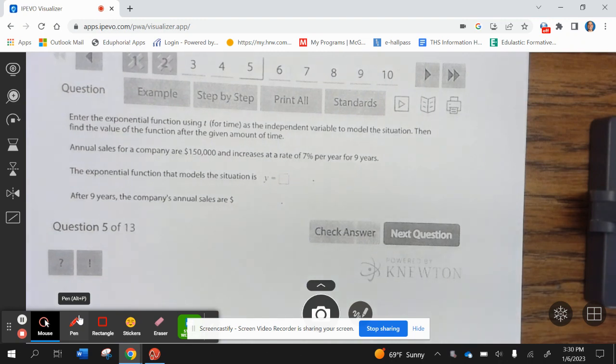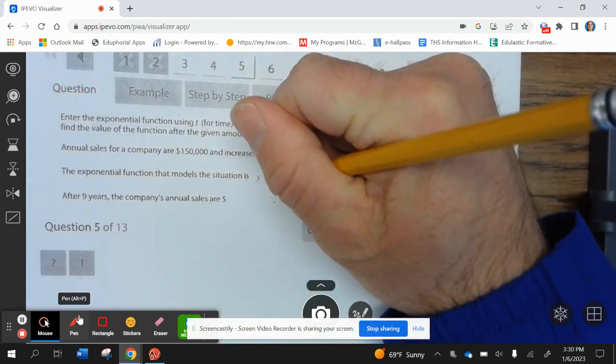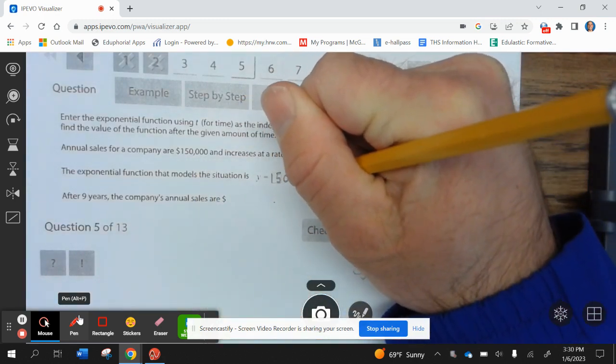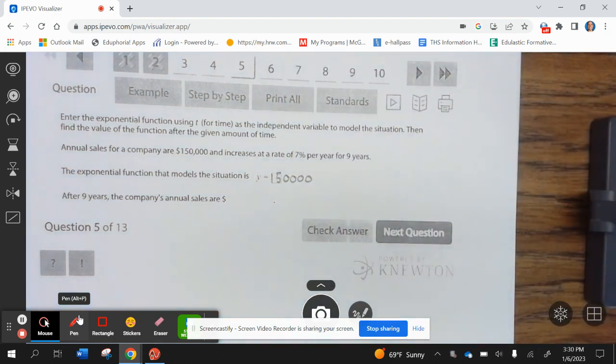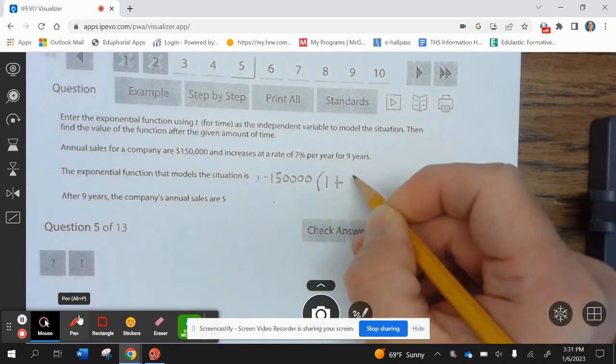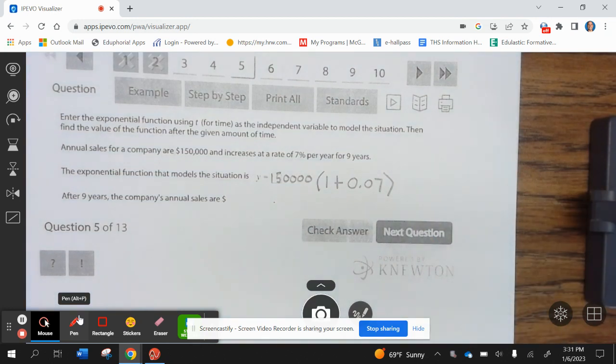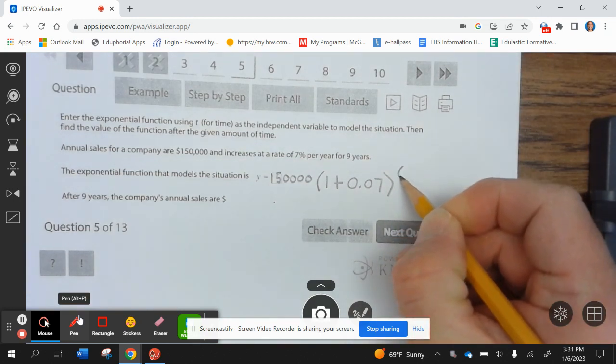Enter the exponential function using t for time as the independent variable to model the situation. Then find the value of the function after a given amount of time. Annual sales for a company are 150,000 and increase at a rate of 7% per year for 9 years. So the exponential function models the situation. Y equals the initial value, so 150,000, times 1 plus 7%, which is 0.07, to the t.